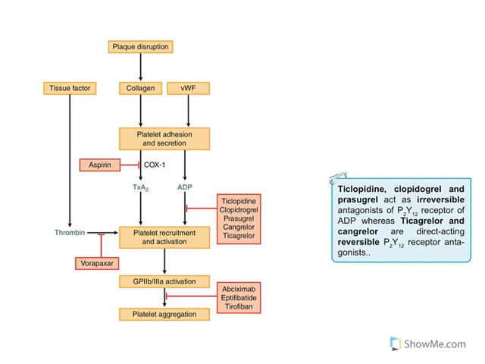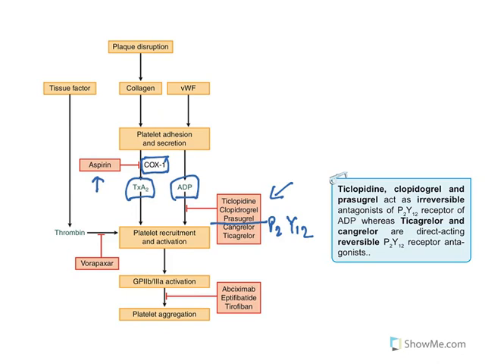See, this cyclooxygenase is responsible for releasing thromboxane, which is inhibited by aspirin. Aspirin is an irreversible inhibitor of cyclooxygenase enzyme. Now, this ADP is inhibited by all these drugs. ADP will be acting on receptors known as P2Y12 receptors. You have ticlopidine, clopidogrel, prasugrel, and cangrelor, ticagrelor are there.